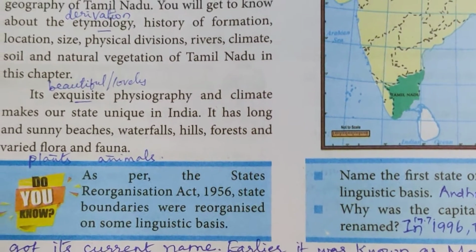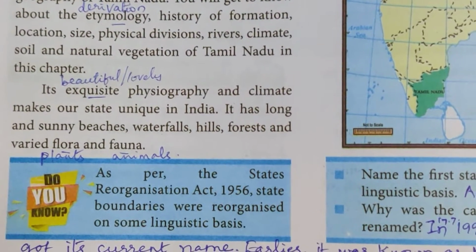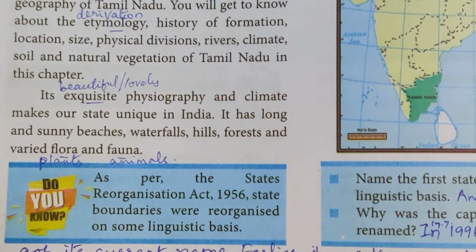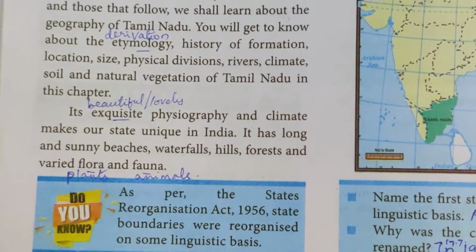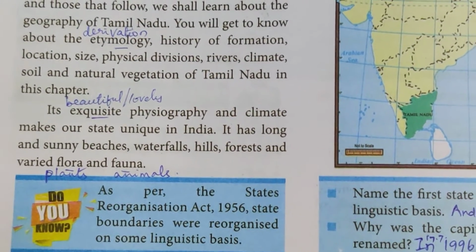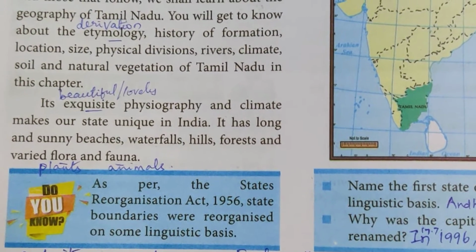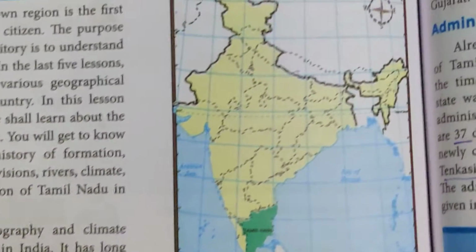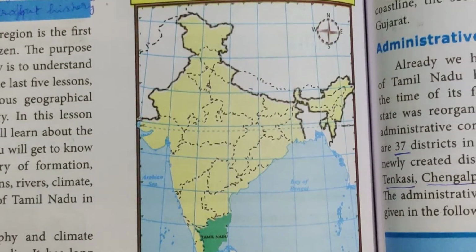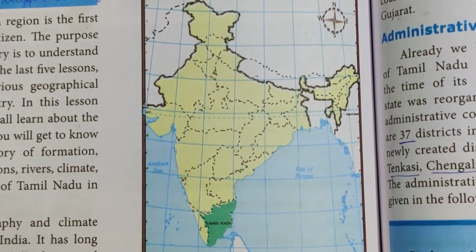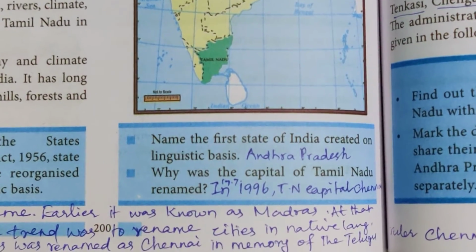Do you know? As per the States Reorganisation Act 1956, state boundaries were reorganized on a linguistic basis. Based on the languages, the states have been reorganized. That is why we say Tamil Nadu, Tamil, based on that. Look at the location of Tamil Nadu in India. It is on the extreme southeastern border, as you can identify. Initially we are going to study the boundaries also.